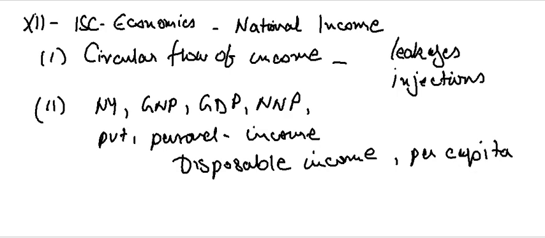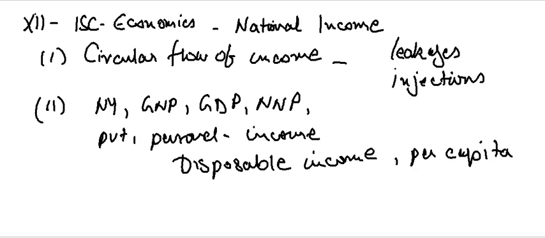So primarily we are discussing income, that is the keyword, and the relation between the income concepts. I'm just reading what the syllabus mentions. It says that you should have a brief understanding of the national income aggregates, that is, the summations of income at the national level. These terms may be alien to you right now, but don't worry, this is all about income. When we say GNP, GDP, NNP, this is all aggregation.